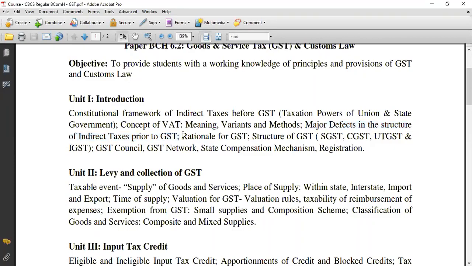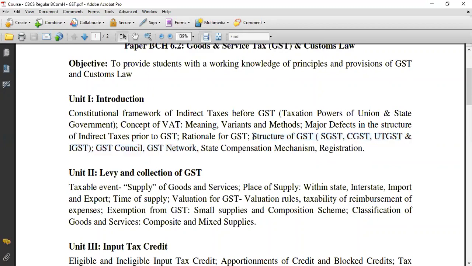The rationale of GST is for self-study, that is why it was necessary to have GST. It will help in ease of doing business. It will help producers also. They can avail ITC without any issue. Consumers will get a reduction. So it was necessary to have a single tax. The structure of GST you can easily frame: CGST, SGST, UT and IGST. GST Council I have covered, GST Network I have covered.